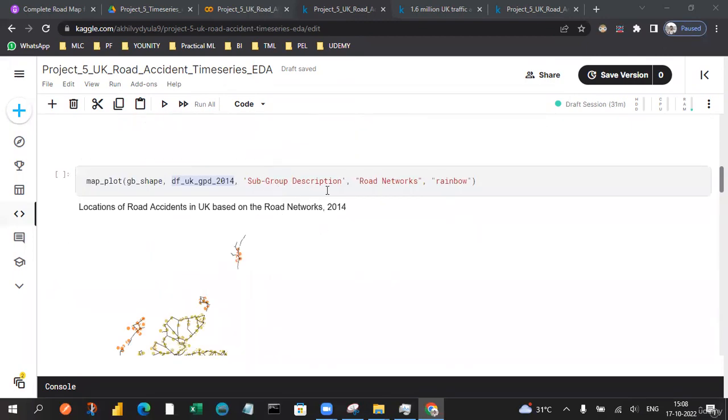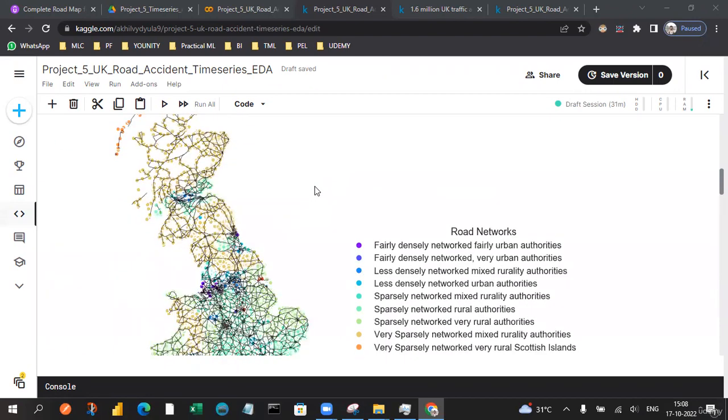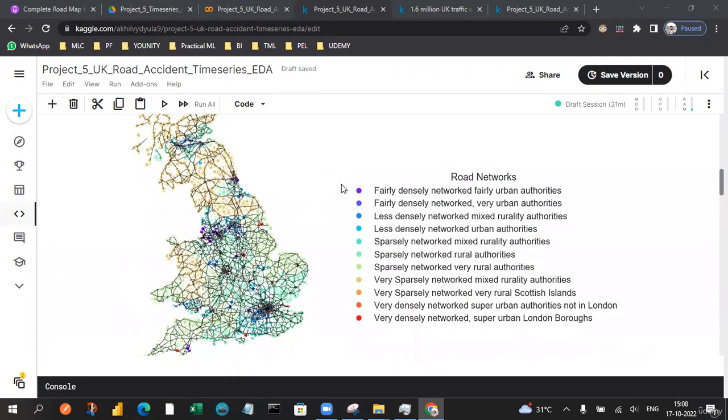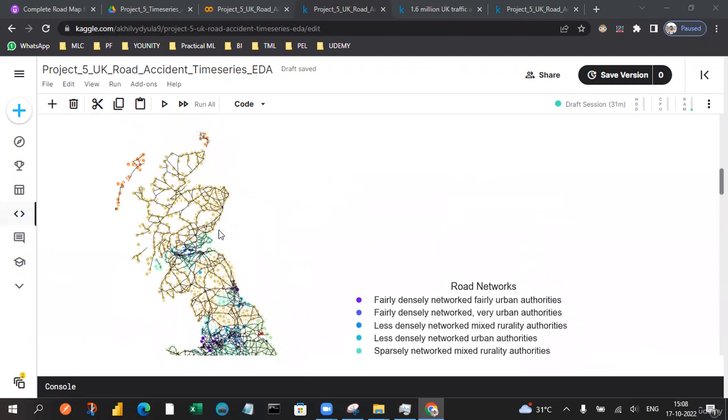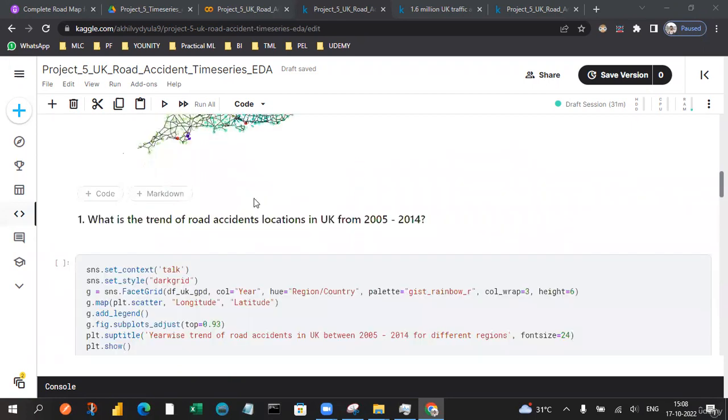And let's also see the road networks. How are the road networks in the UK? Most of them are separately networked or mixed network authorities, and in some cases we are going to see very sparsely networked, or you can say rurality of authorities.